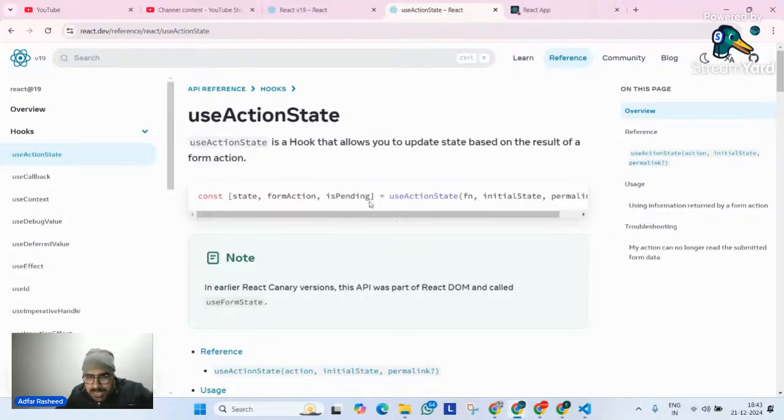So I will simply go here, and it returns three things. Number one is state, the state which you are going to use. Number two is the form action, the action that the form will perform. And number three is isPending. You can automatically understand that you don't have to manually make it true and then false. It will automatically be true for the amount of time this action is being performed. Am I clear? Give me a quick confirmation.